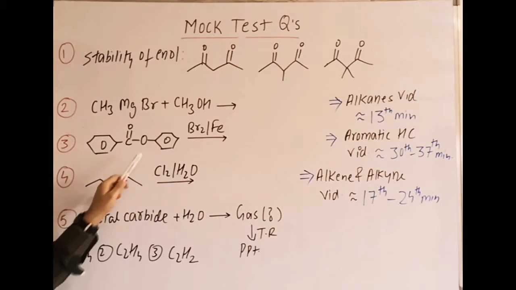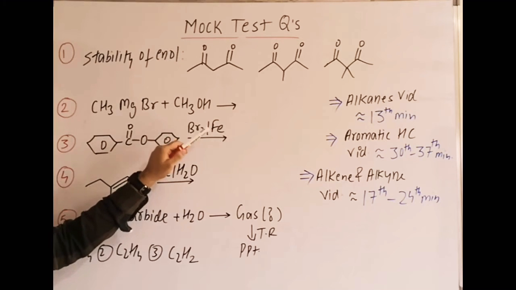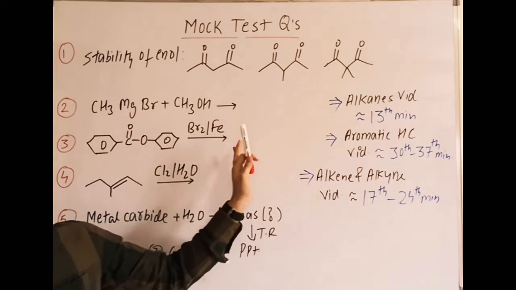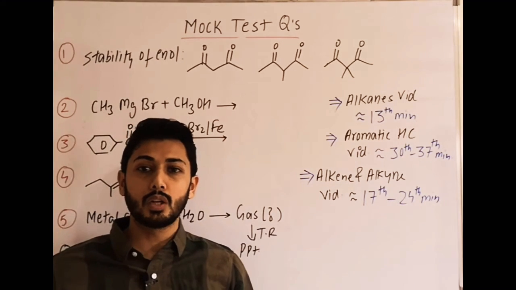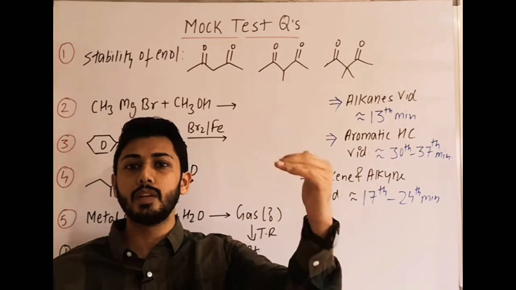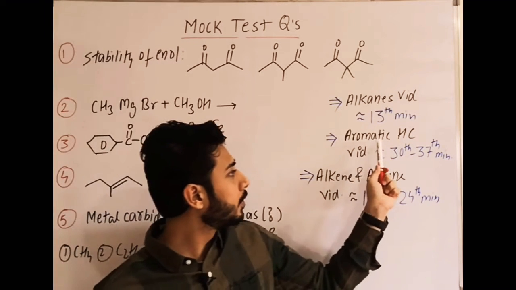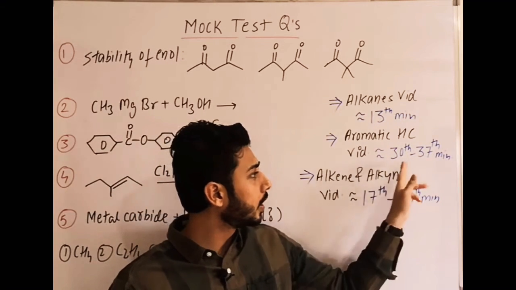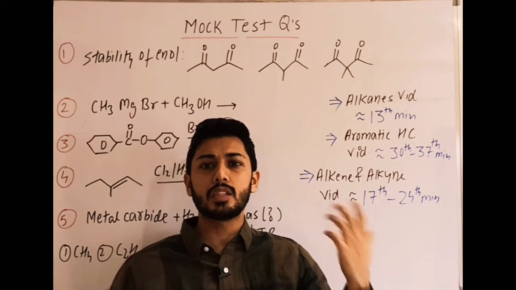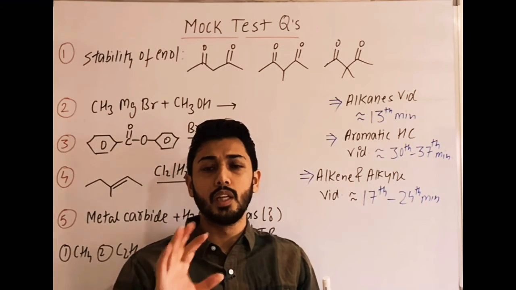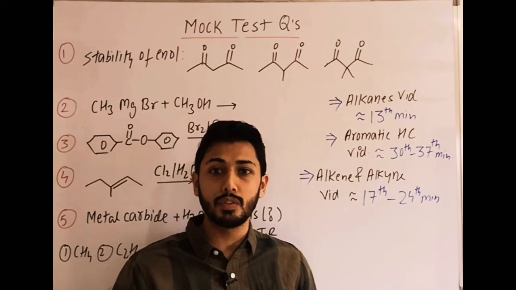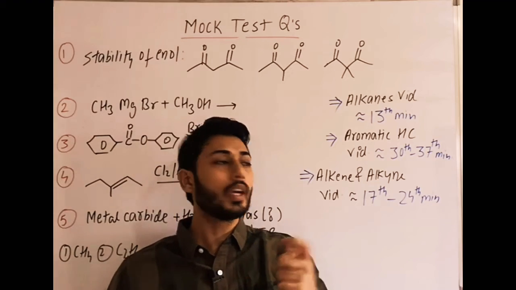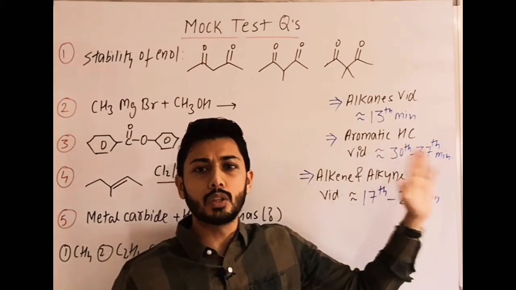Next is this compound, phenyl benzoate. Monobromination is the term used in the mock test, bromination, Br2 with Fe. What is the product formed? This reaction is covered in a very important concept, directive influence, then activating, deactivating groups. In which video will you get it? Aromatic hydrocarbons video in the class 11th playlist. Around the 30th minute this concept will start, and this type of example will come around the 37th minute. So if you have any doubt in the concept of directive influence, activating groups, deactivating groups, and where the electrophile will attack, then you can go through that video from the 30th minute onwards.